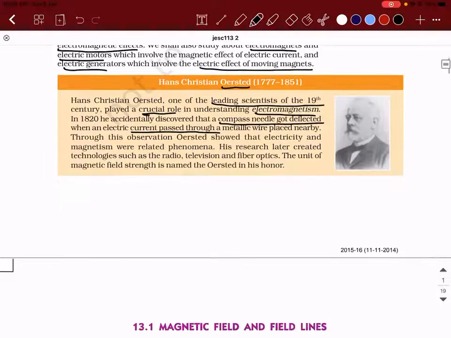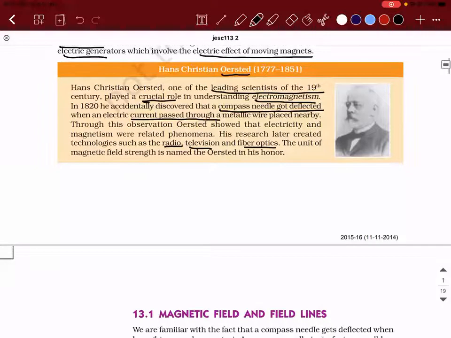His research later created technologies such as, I told you, radio, television, fiber optics. We are using the internet today, right? All the internet facilities available today are based on the concept of optical fibers only, that is fiber optics. That is a faster technology compared to the previous technology that existed.